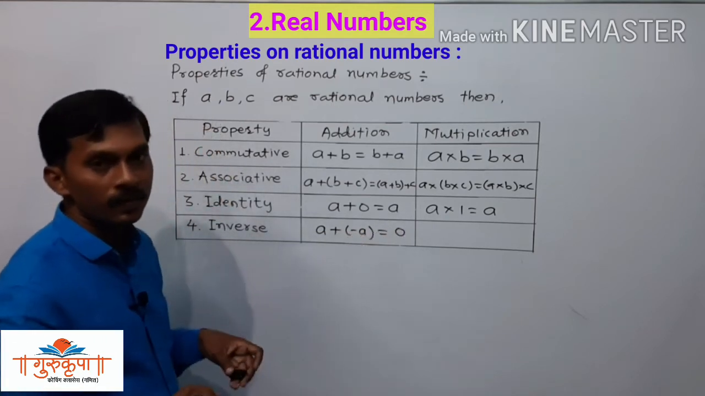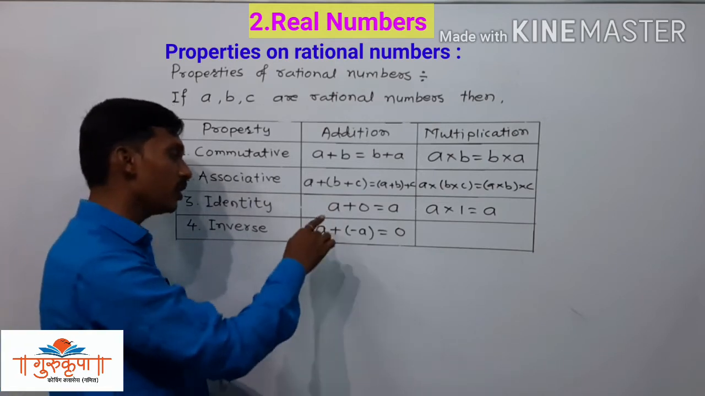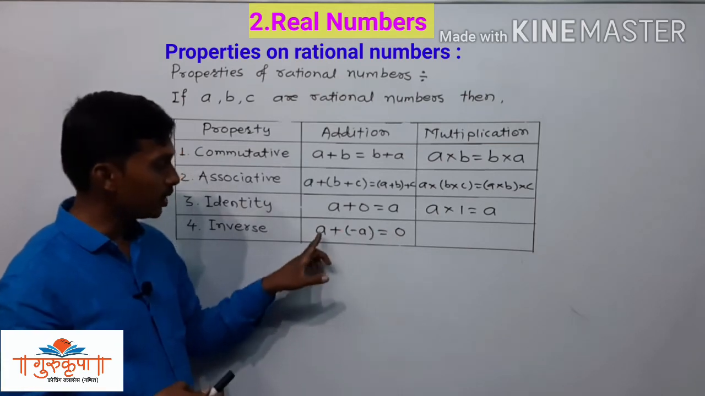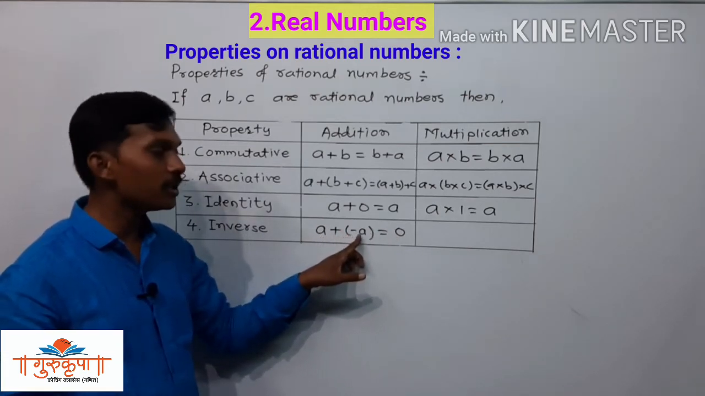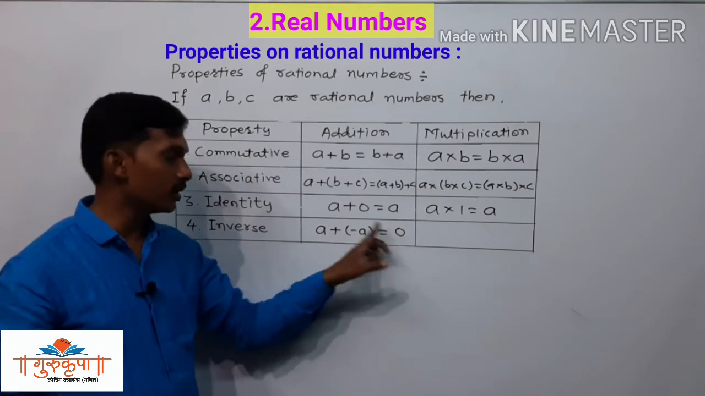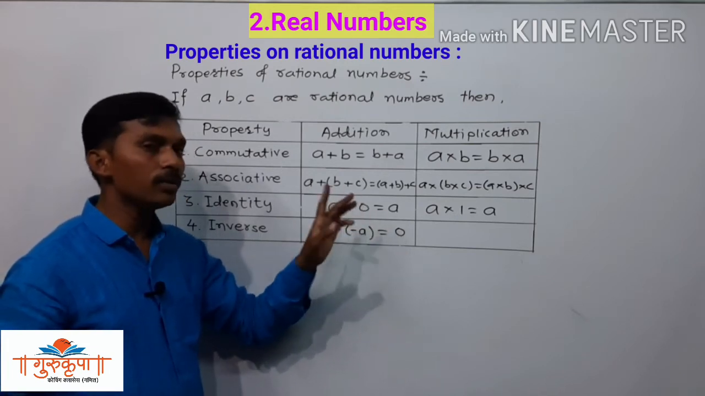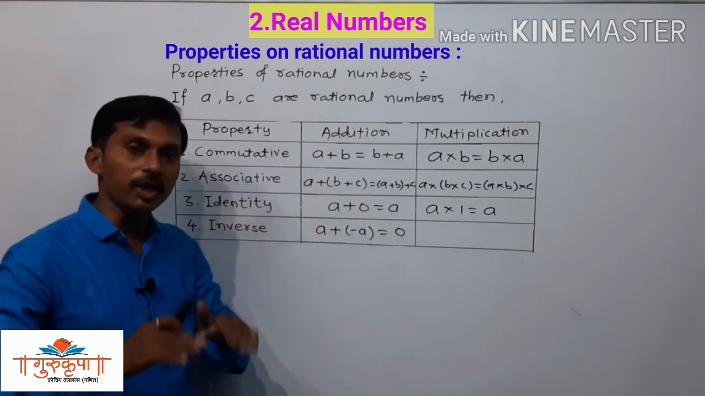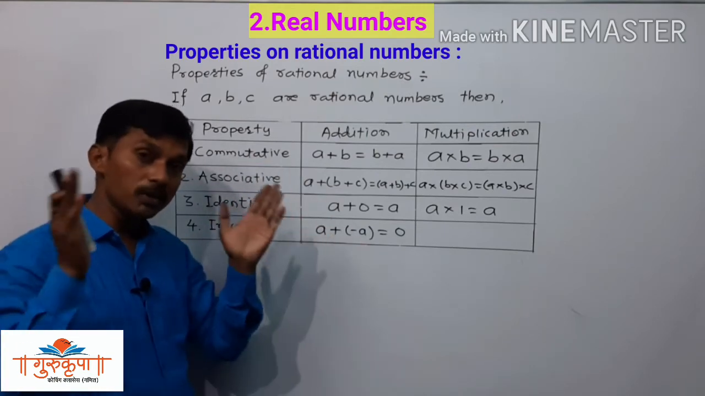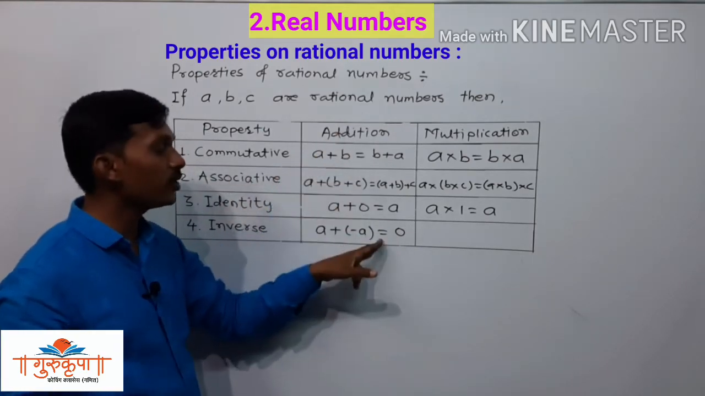If we add the opposite number to the given number, then the addition is 0. So the given number is a, and we add the opposite number of a to the given number, and the addition is 0. A plus opposite number of a is equal to 0. The sum of the number and its opposite number is always 0. That is the inverse property of addition.